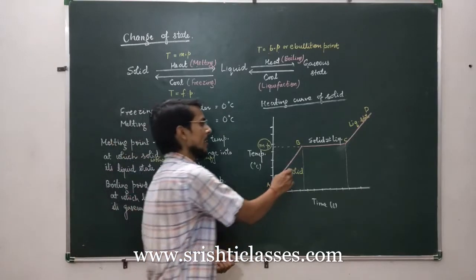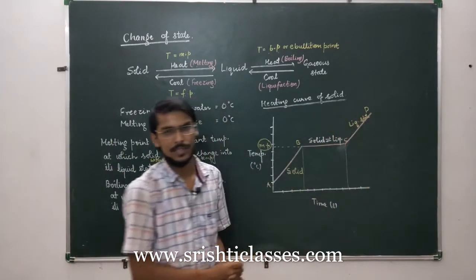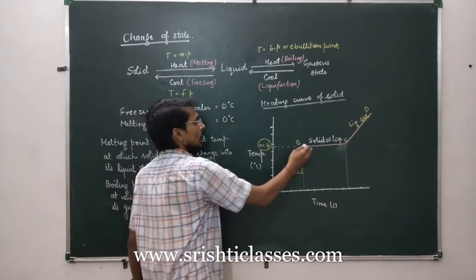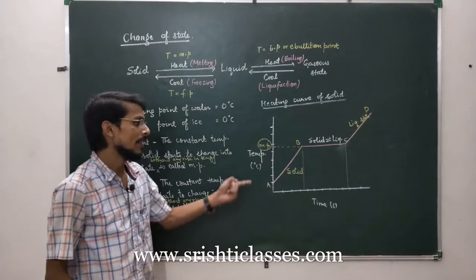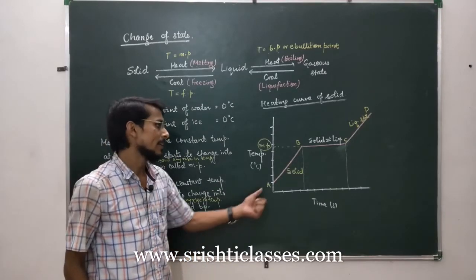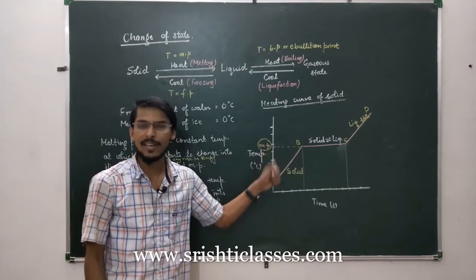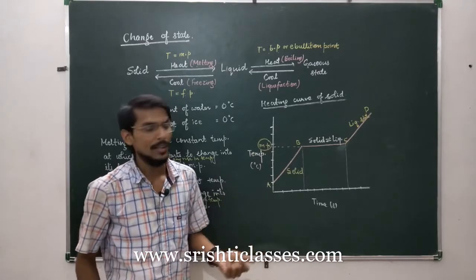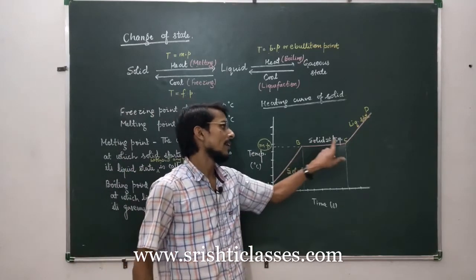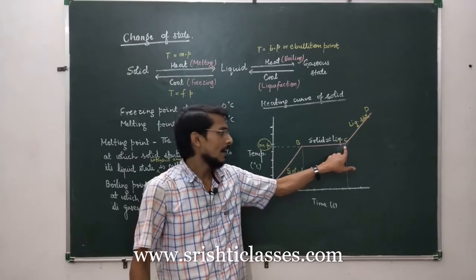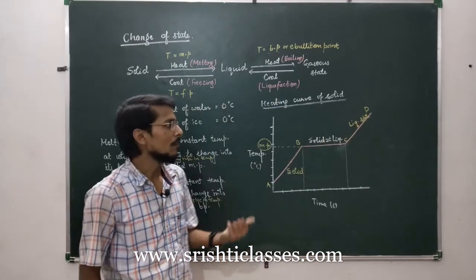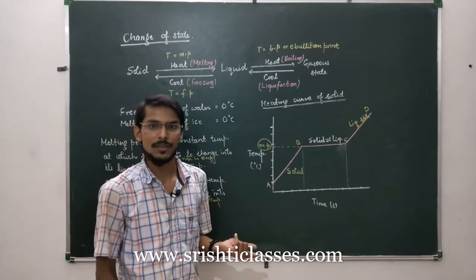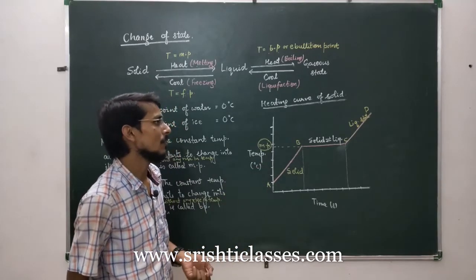This curve is called the heating curve of solid, because you are heating a solid and gradually its temperature rises up to the melting point where it starts to change into liquid state, and finally the whole solid changes into liquid state, and again after point C there is rise in the temperature of the liquid state of the substance. Okay, so this is the heating curve of solid.